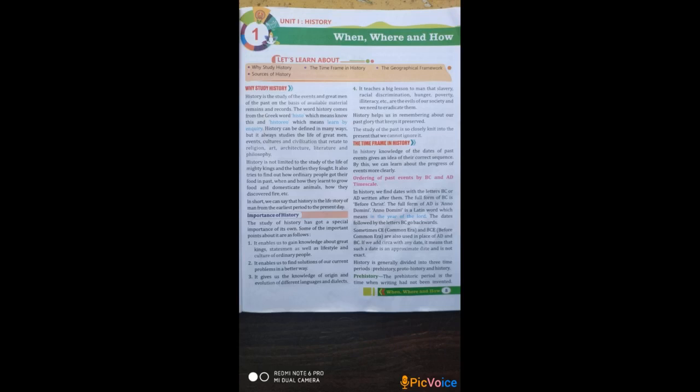History can be defined in many ways, but it always studies the life of the great man, events, culture, and civilization that relate to religion, art, architecture, literature, and philosophy.